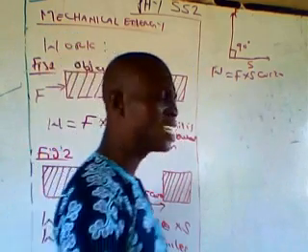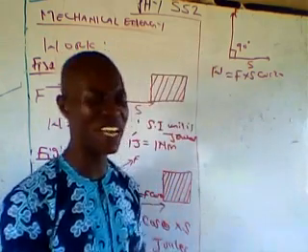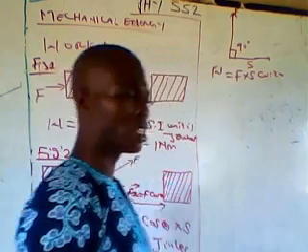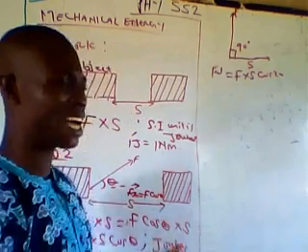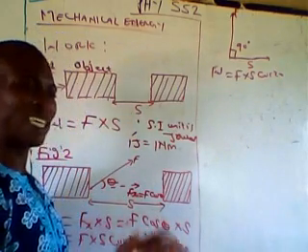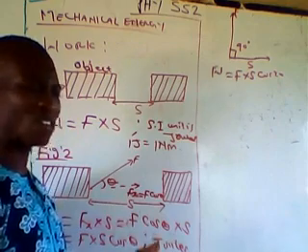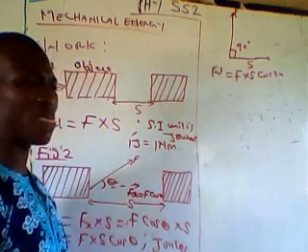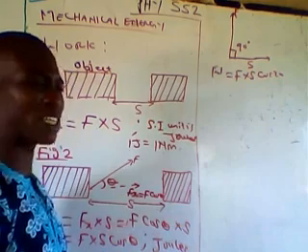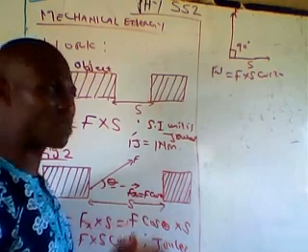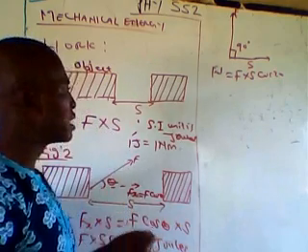So we can also define or redefine our work in terms of energy. Don't forget, work and energy, they are related. They are measured using the same unit, and they are calculated using the same formula, the force and distance, and they have the same unit, which is joule or Newton meter.